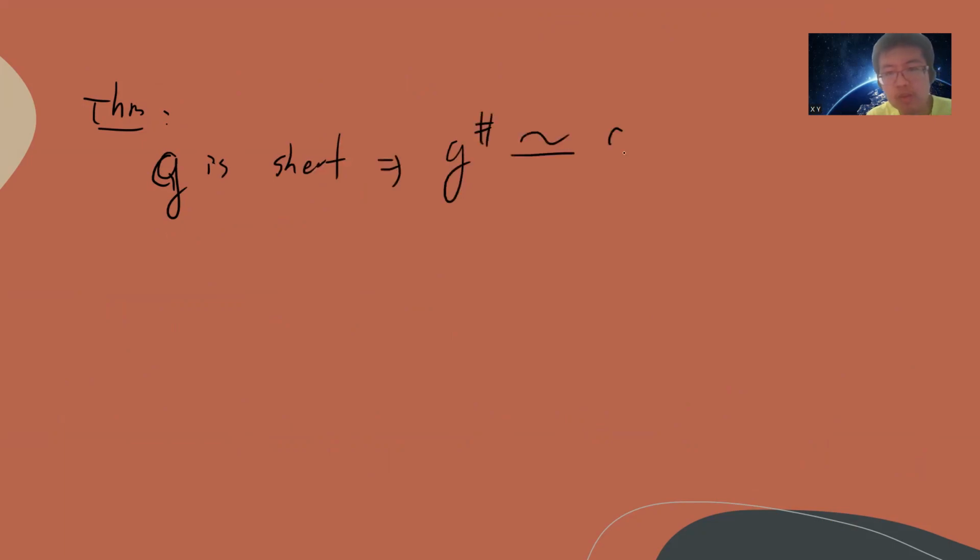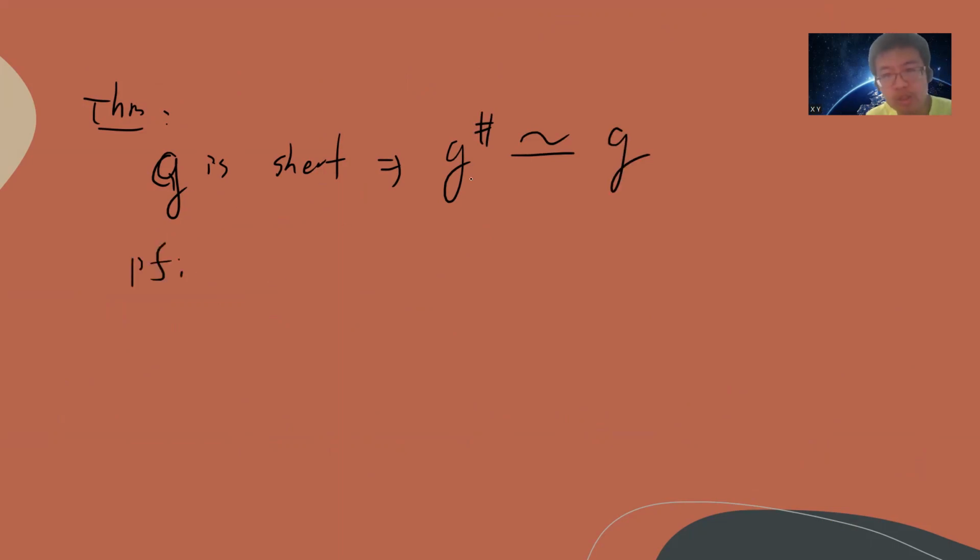I have another theorem, which is simple, so maybe you don't need to check. The theorem is very simple: if G is a sheaf, then if you do the sheafification, you get the same as the previous one. The proof is just one line, right?